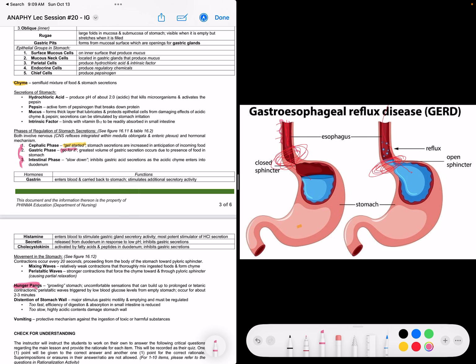Sometimes it can be too fast, and the efficiency of digestion and absorption in the small intestine is reduced. And if too slow, highly acidic contents damage the stomach wall. Sometimes, tungod distended aton siyan, grabe ang gases nga ara da, di ba? Okay?